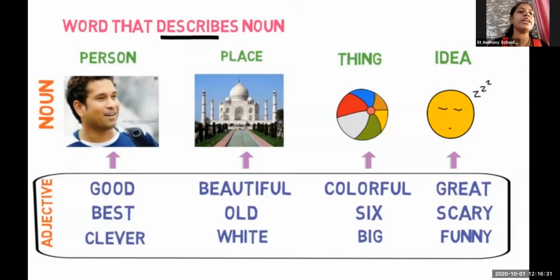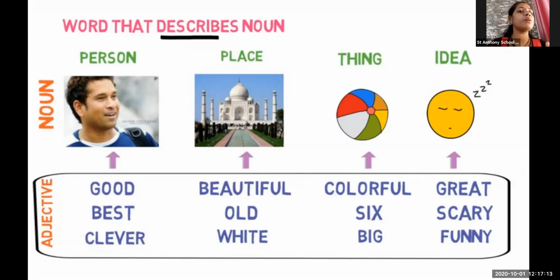As I have taught you earlier, we have nouns: person, place, things, ideas, animals, whatever. When we use some word to describe that noun, it is called an adjective. For example, when we talk about the person Sachin Tendulkar, his qualities can be good, he can be best in his cricket, he can be clever. These are the characteristics, or the adjectives, of that person.